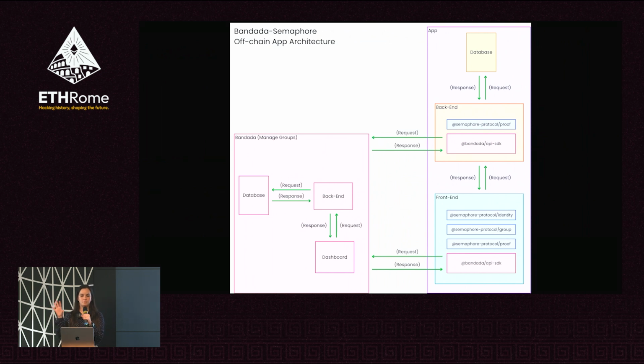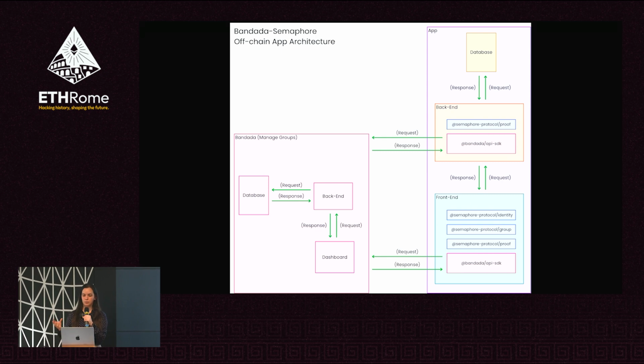This is like the infrastructure of the boilerplate, which is an application using Bandada and Semaphore for the anonymity part. You will see the Bandada architecture is being used to save all the group information, and in your application you will integrate Semaphore.